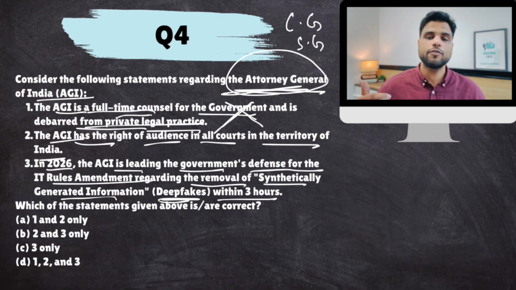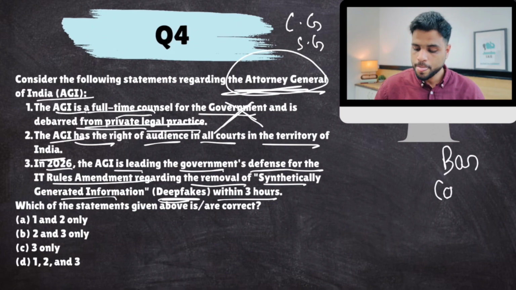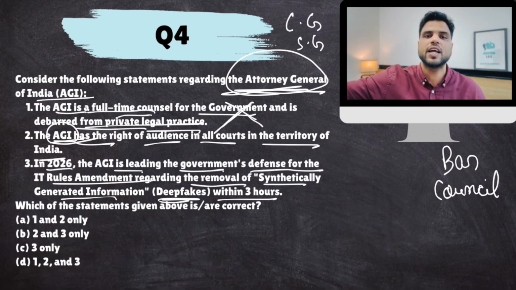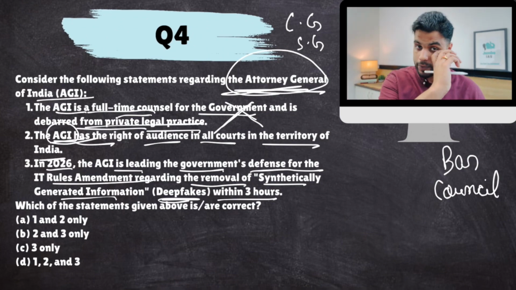Now, because AGI is a government lawyer, generally what happens is that if you want to represent someone as a lawyer in a particular court, you have to register with the Bar Council of that particular court also. Then only you can represent anyone. But for AGI, they don't have to do that. In every court of India, they can represent the Government of India. They don't have to register every time in every High Court or District Court. They have the right of audience in all courts.